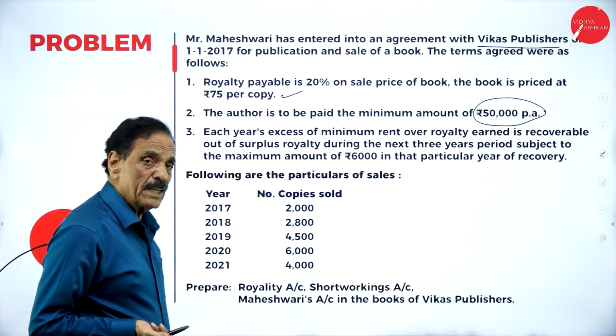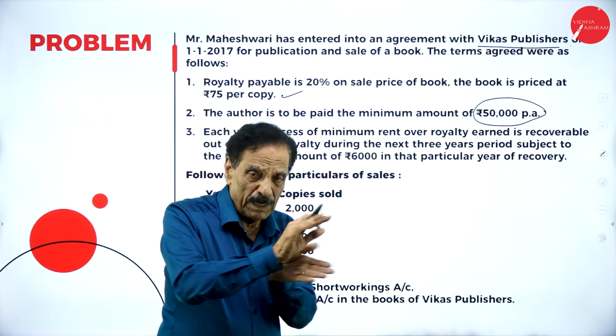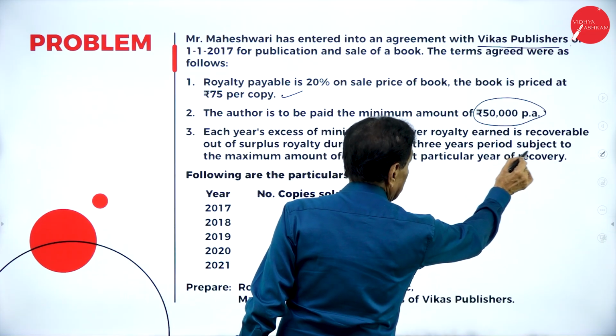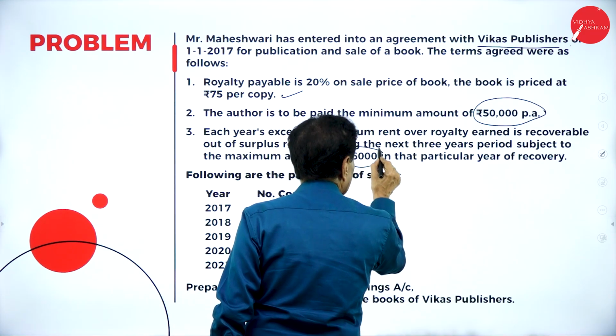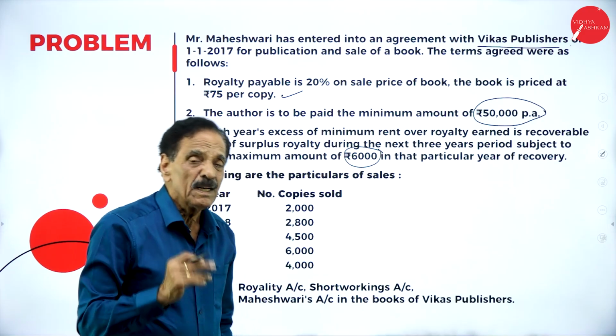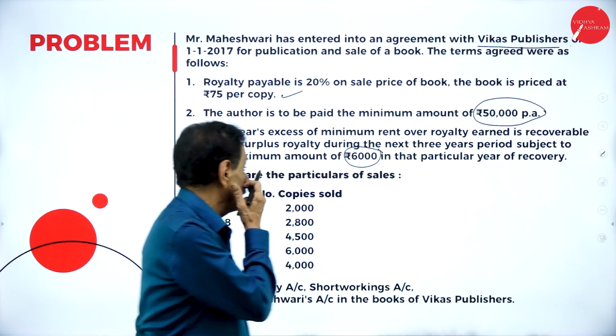If there is any shortage, that is short working, minimum rent minus royalty is the short working, recoverable during the next 3 years period, subject to a maximum amount of 6,000 in that particular year. This is important. So he can recover in the next 3 years, but the maximum amount that can be recovered is only 6,000.